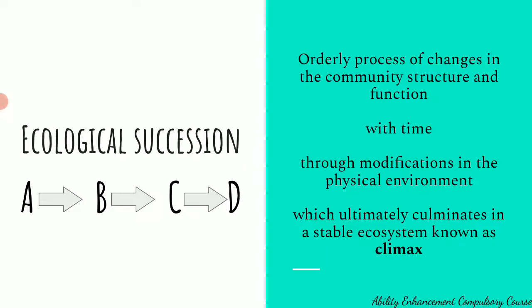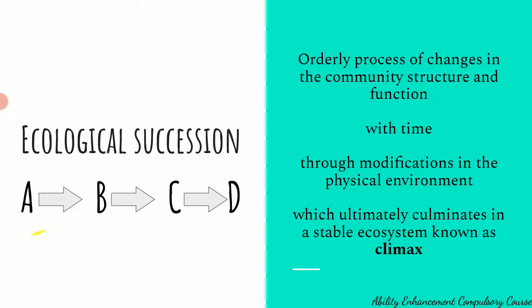So each animal or plant that is replacing the previous community will alter the environmental conditions in their favor. So this occurs by modification of the physical environment, and ultimately, till when does this go on? Ultimately, it culminates in a stable ecosystem which is known as climax. Till then, this replacement will keep going on. So that is what has been shown over here in a flowchart.